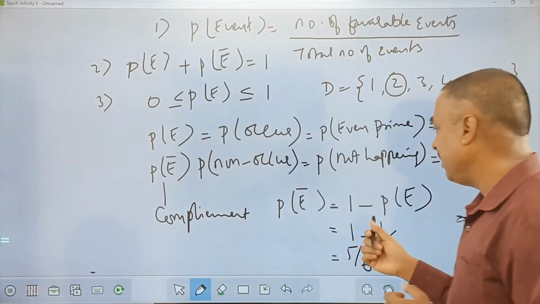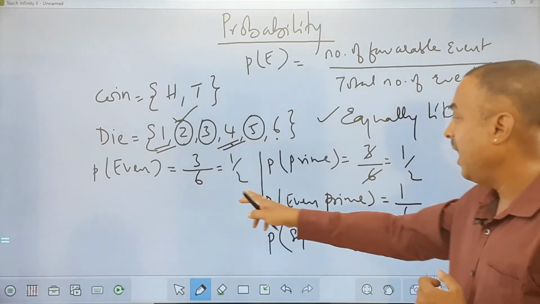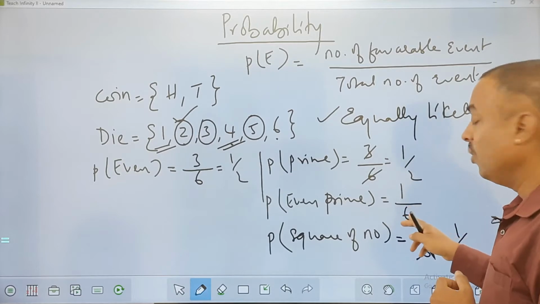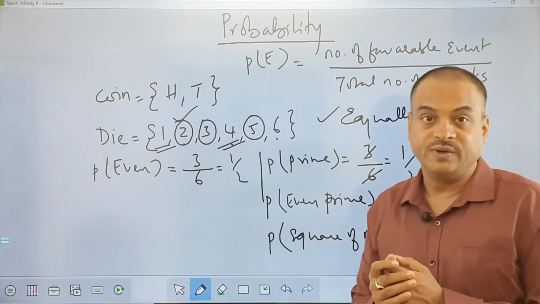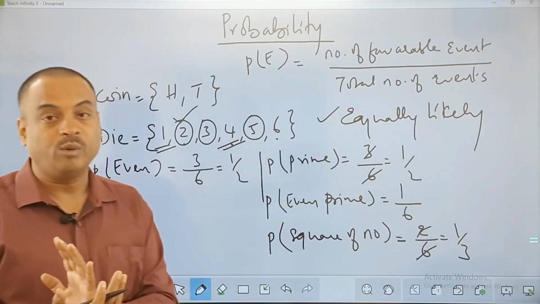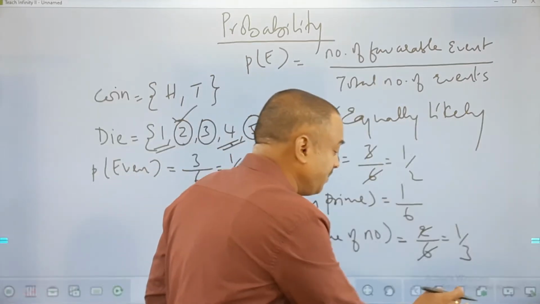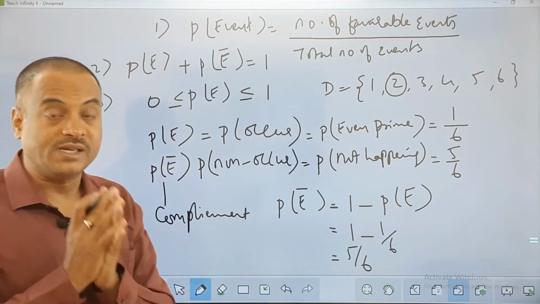You can see the examples which I shared with you. See the examples of the last one. Half lies between 0 and 1. Half lies between 0 and 1. 1 by 6 lies between 0 and 1. 1 by 3 also lies between 0 and 1. Fair enough? So whenever the value of probability comes, that will always lie between 0 and 1. And as I said, getting a 0 or getting a 1 is a special case for us.